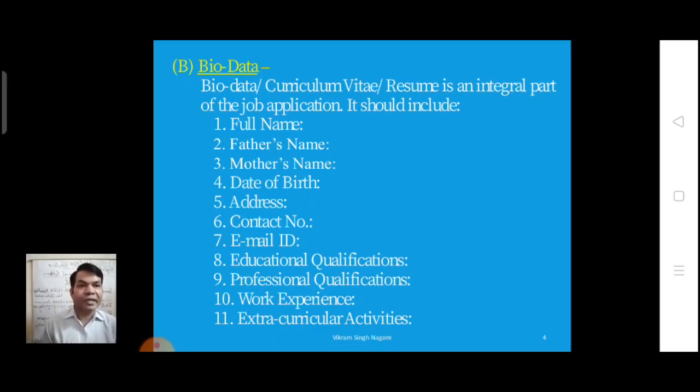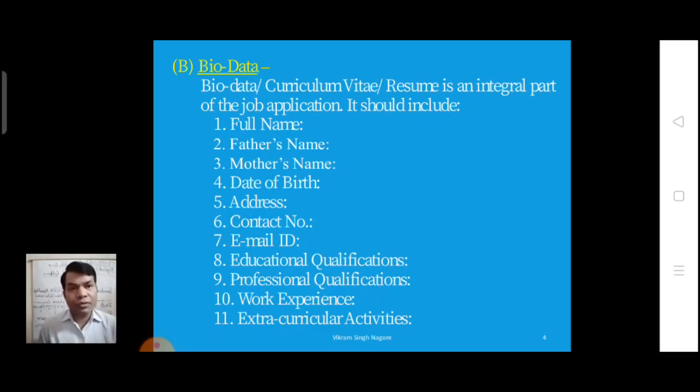Biodata, curriculum vitae, resume is an integral part of the job application. You cannot skip it. Whether biodata or curriculum vitae or resume, they are the same, and that is why it is an integral part of the job application.